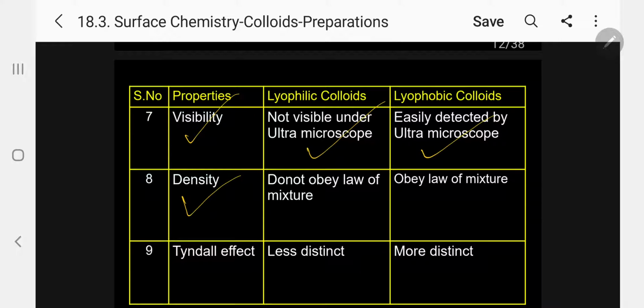Density, another important property. Lyophilic colloids do not obey the law of mixture, whereas lyophobic colloids obey the law of mixture. Number 9, Tyndall effect. We will be studying it later. Tyndall effect: in lyophilic colloids it is less distinct, whereas in lyophobic colloids it is more distinct. Kindly follow.